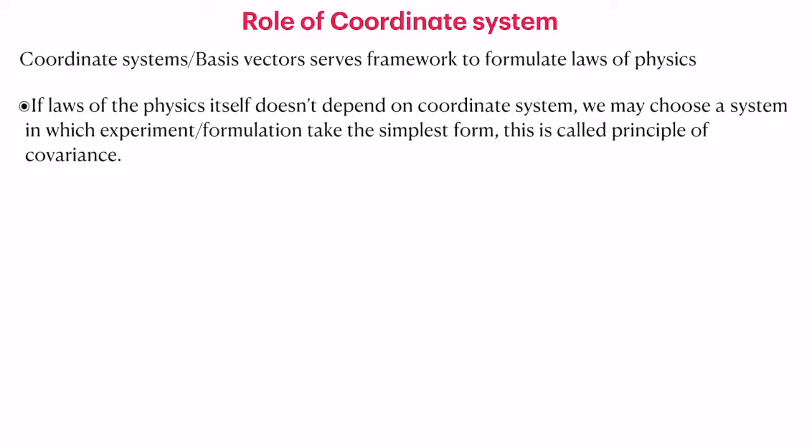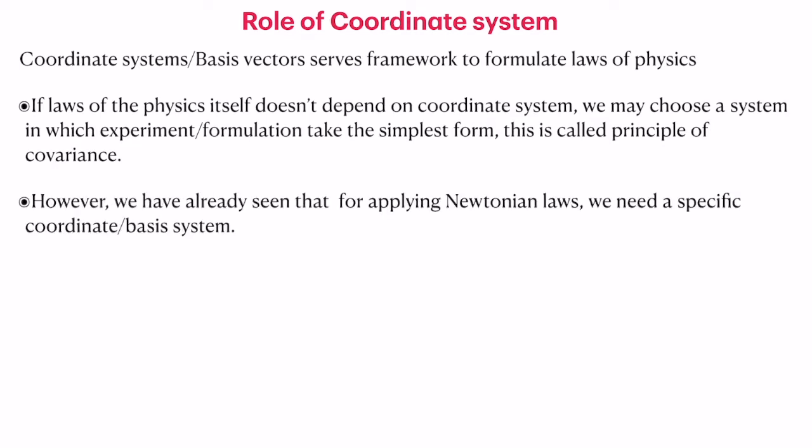On the other hand, we should be able to use suitable tools and then apply them to understand the laws of physics. So physical law should not depend on the mathematical framework, that is the coordinate system or basis vectors which we are using. This principle is called the principle of covariance. Laws of physics should not change based on the coordinate system or the framework which you choose.